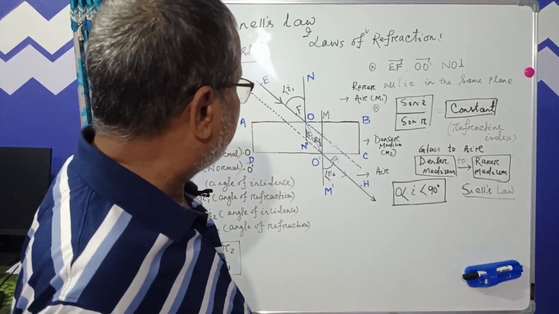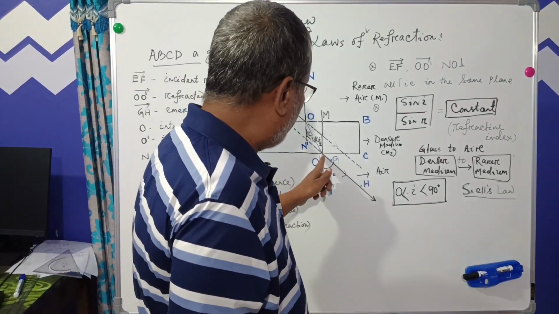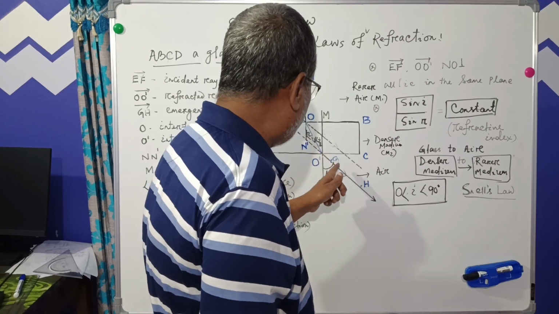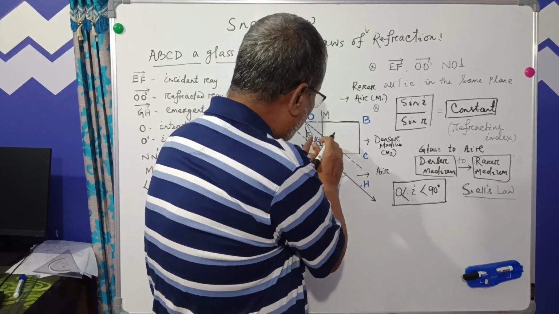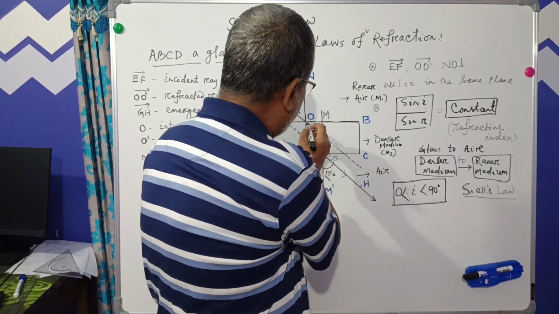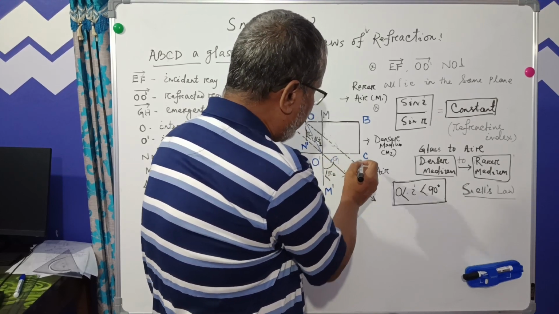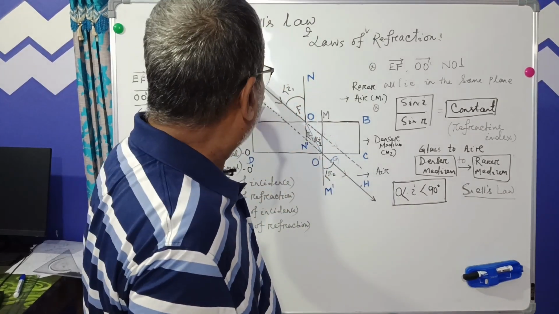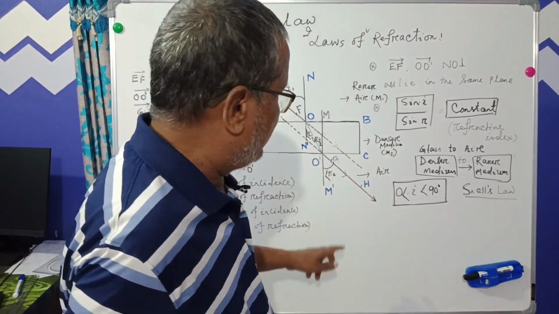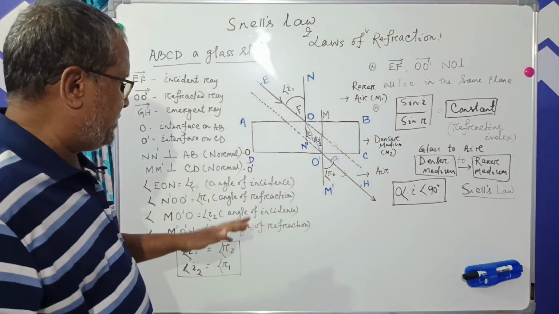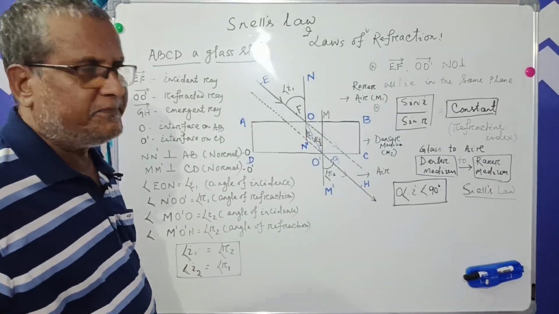For that reason, you see, the emergent ray appears along the actual path. If it is the actual path, it is parallel to the incident ray. So the emergent ray is parallel to the incident ray. Let's prove it using this.